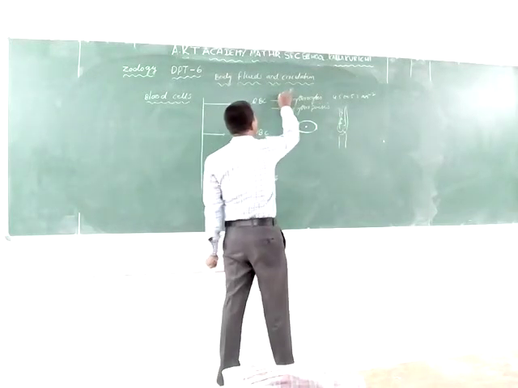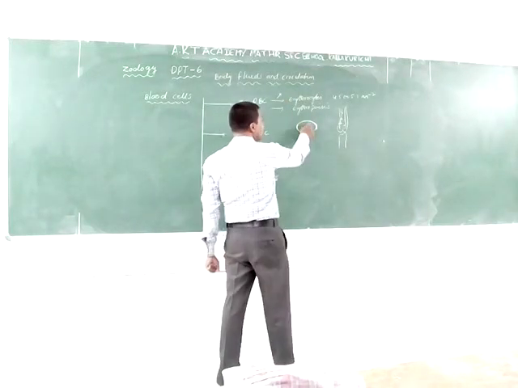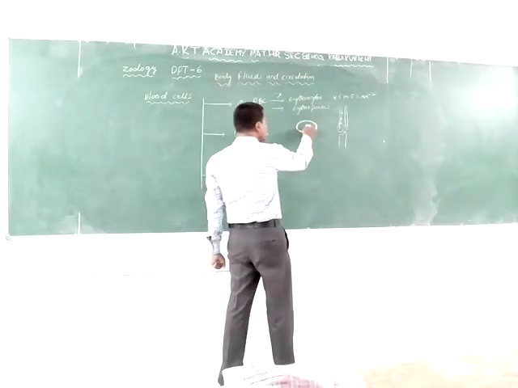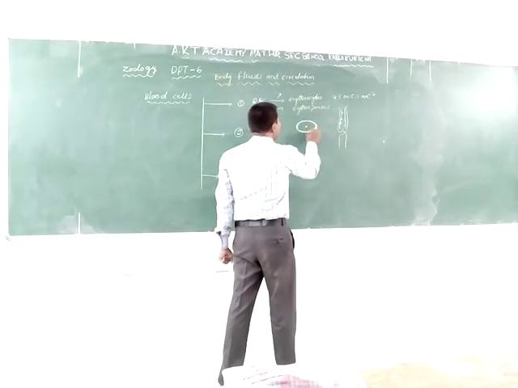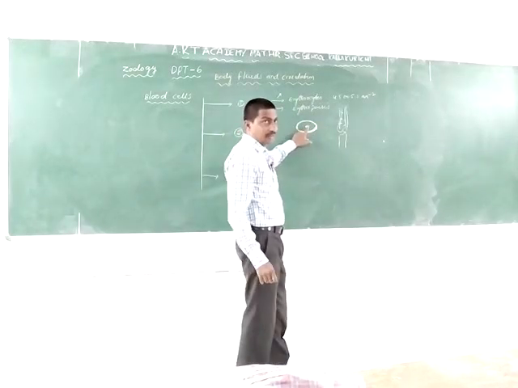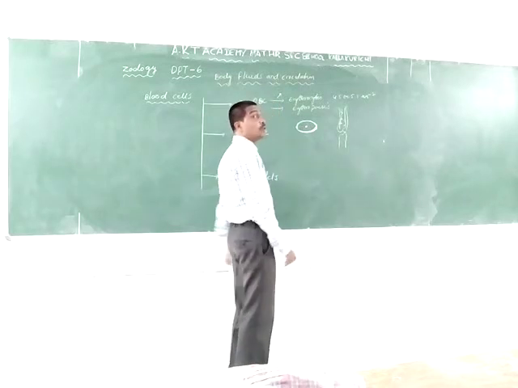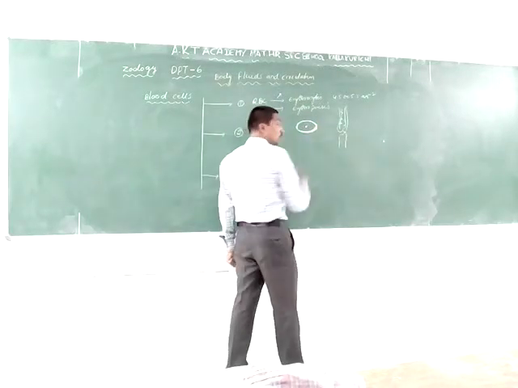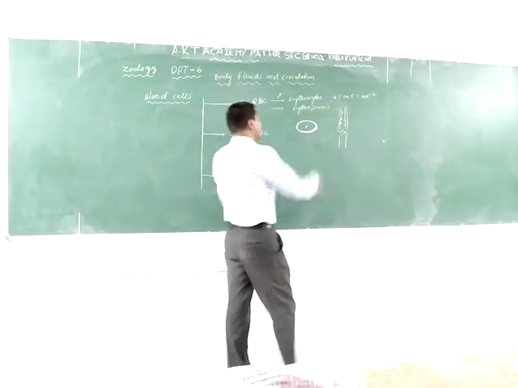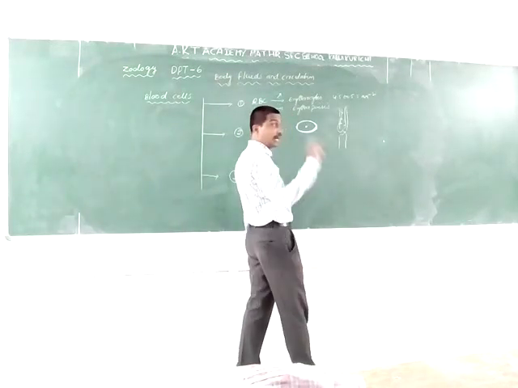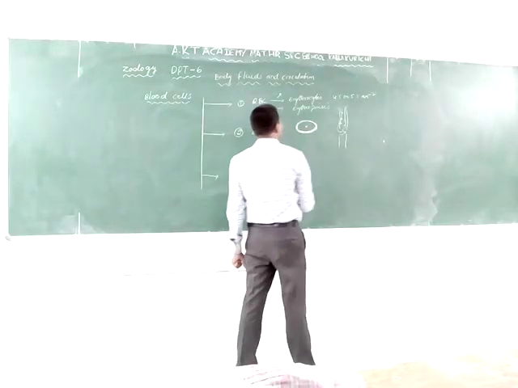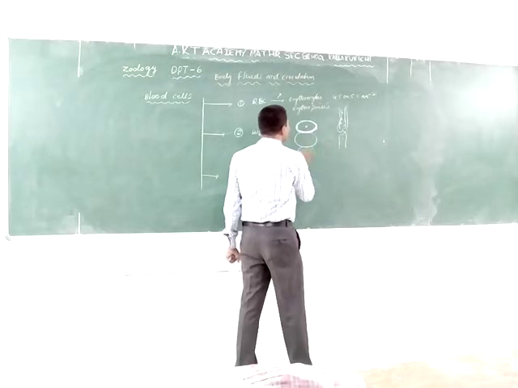These are non-nucleated cells, but in some mammals, the llama and the camel, the erythrocyte has a nucleus.